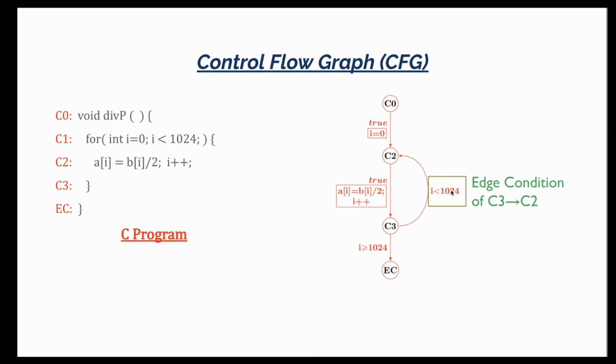Also, every edge is labeled with a condition under which that edge is taken, also called its edge condition. For example, the edge from C3 to C2 is taken if the current value of I is less than 1024.